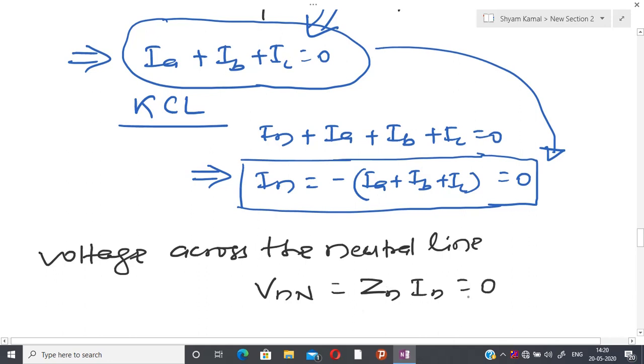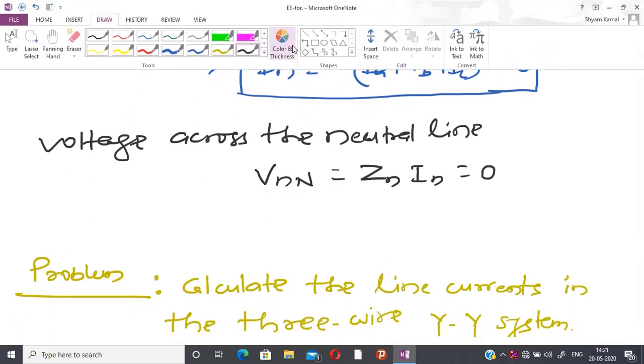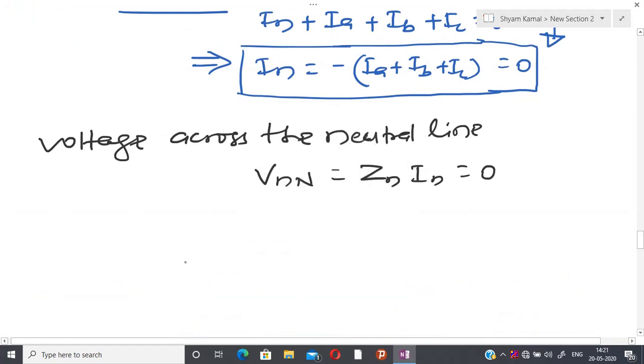Even if I have some finite impedance of the neutral line, it is possible to guarantee that the voltage across the neutral line equals 0, because current In equals 0. So the neutral line can thus be removed without affecting the system, because the voltage difference equals 0.